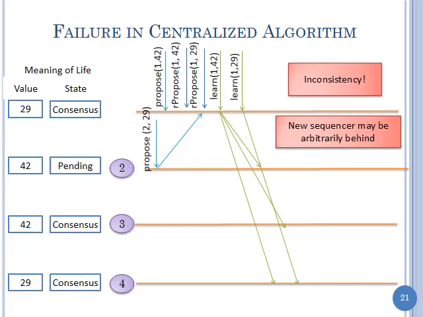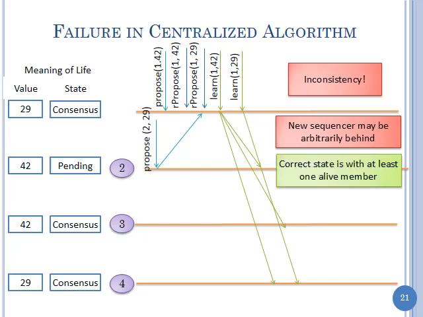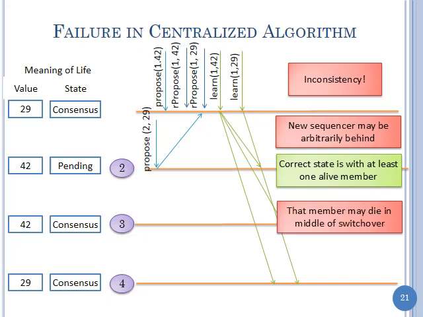And the problem is that the new sequencer may be arbitrarily behind. Okay, so we can't just say it's just one message behind. Who knows what's happening? How many messages got lost? Maybe they were all sitting in that leading general's computer for retransmission. But we know that the correct state is with at least one other member, and this member may die. Okay, here's another problem. Yeah, we say it's with other members, but they may also die in the middle of switchover.